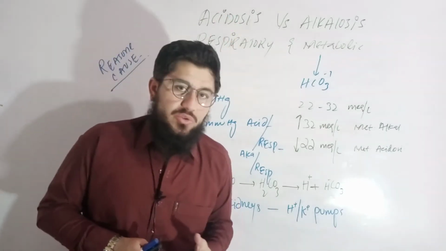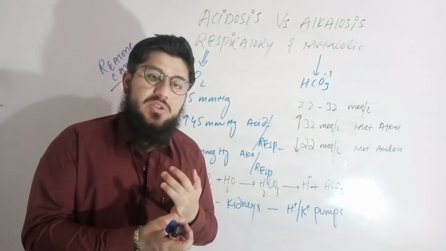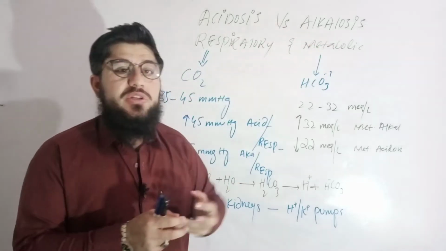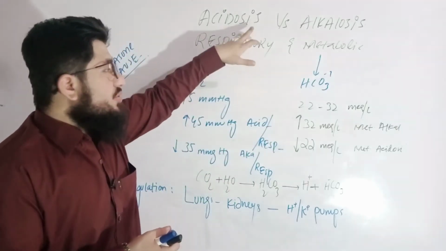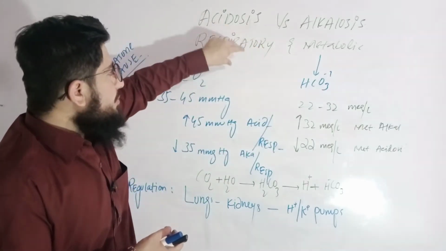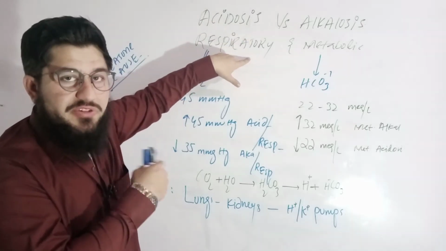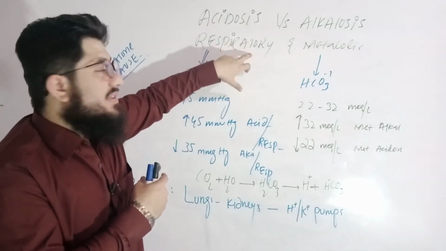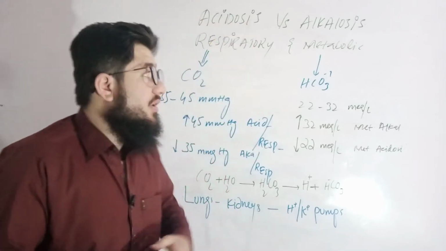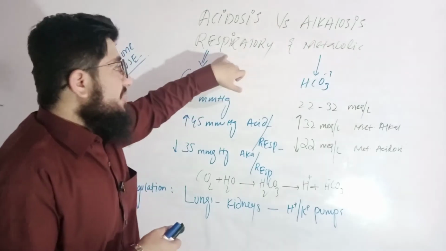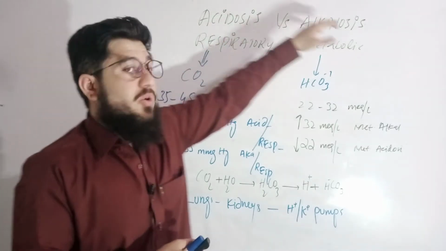What is acidosis? Simple. When the blood pH becomes acidic, it's called acidosis. Alkalosis, when the blood pH becomes basic. Now, what is respiratory acidosis and alkalosis? When the blood pH becomes acidic because of respiratory means, then that is named respiratory acidosis. And if it is becoming basic because of respiratory means, then we call that condition respiratory alkalosis.